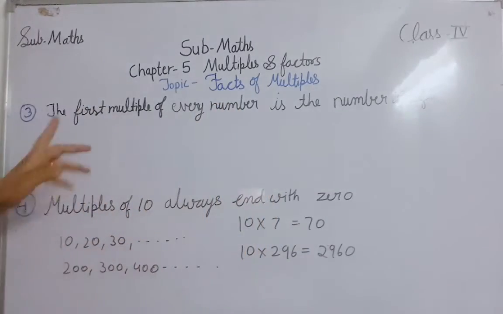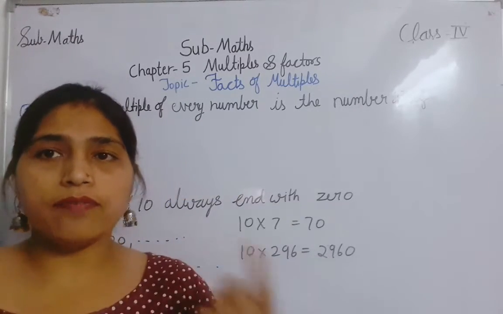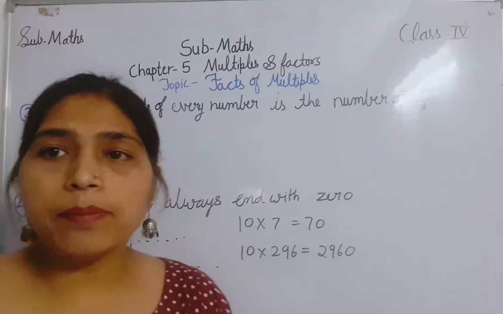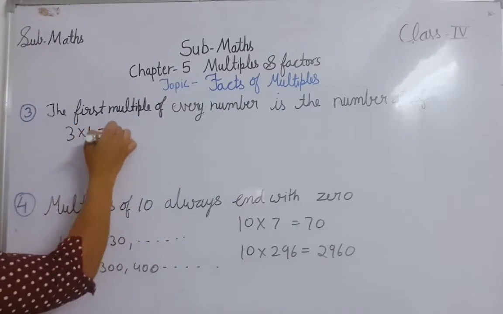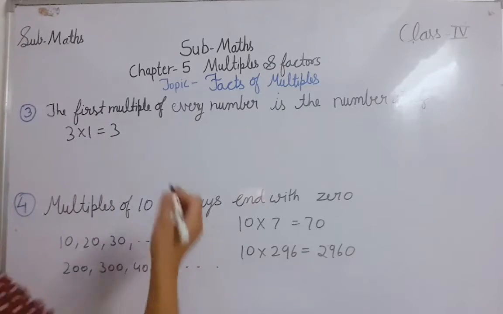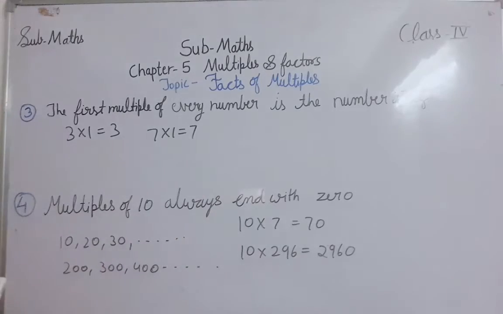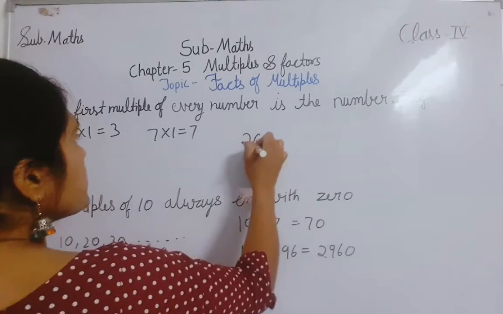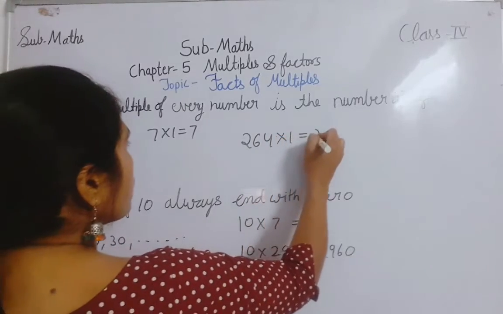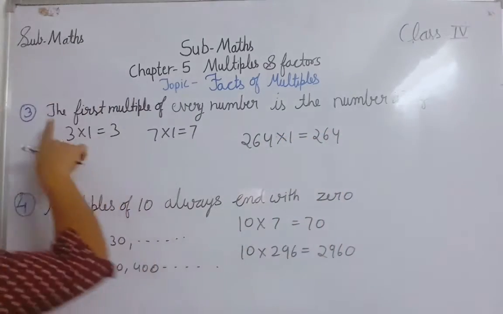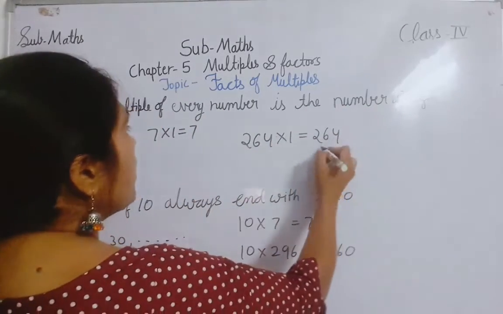But here I am talking about the first multiple of every number. If I ask what is the first multiple of 3, you will say, ma'am, 3 multiplied by 1, so the number itself. If I ask what is the first multiple of 7, then 7 multiplied by 1 is 7. What is the first multiple of 264? 264 multiplied by 1 is 264. So the first multiple of every number is the number itself.